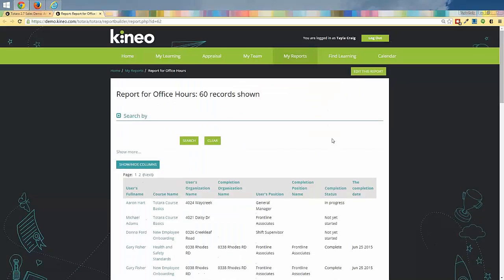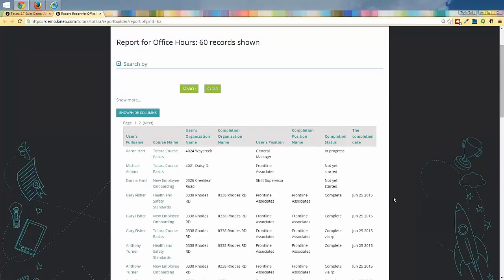You don't have to view them that way. It's just how I prefer to view them, so that if I'm not quite seeing exactly what I want to see, I can switch back and make changes quickly and then just refresh this tab. It's a helpful way of navigating the reports, especially when you're building and creating them.